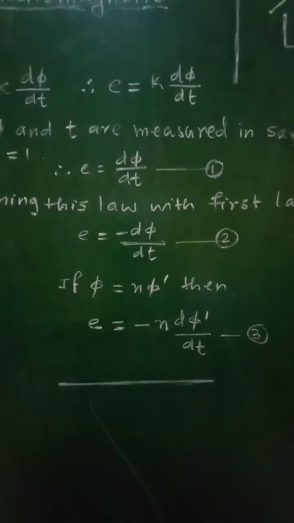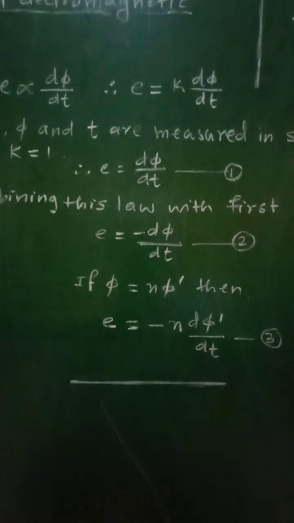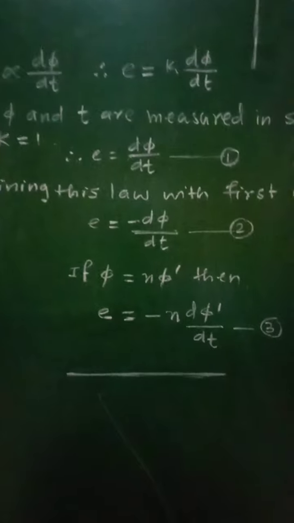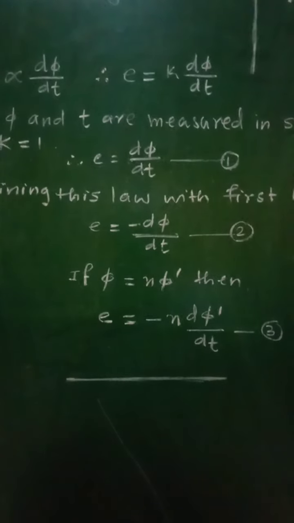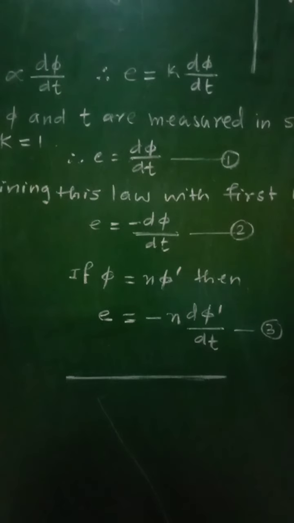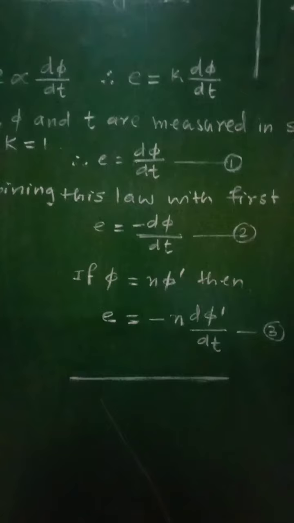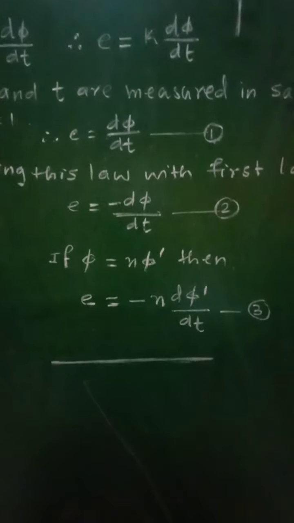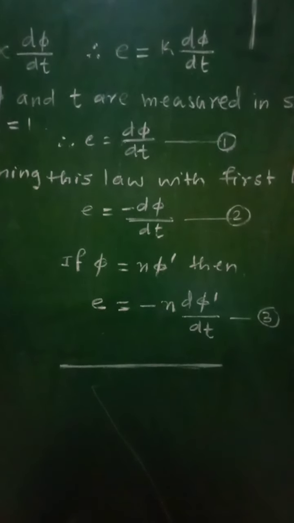So this equation number 3 represents that the induced EMF is equal to the rate at which the magnetic flux through a conducting circuit is changing. Hence, it is also called the flux rate. So d phi dash by dt is also called the flux rate.